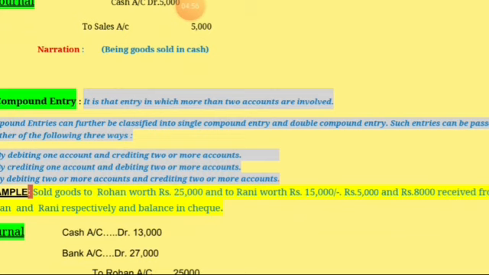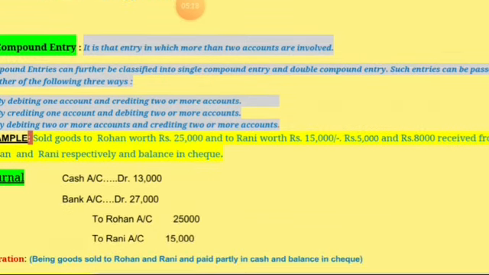Such entries can be passed in any of the following 3 ways: by debiting one account and crediting 2 or more accounts; by crediting one account and debiting 2 or more accounts; and by debiting 2 or more accounts and crediting 2 or more accounts. It can be shown with an example.